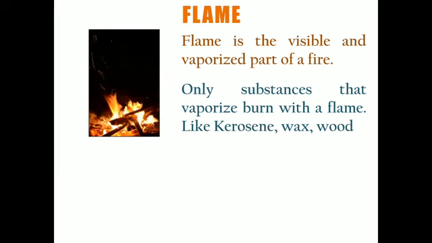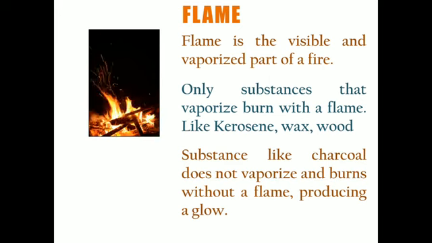Substances like kerosene, wax, wood, petrol generally vaporize first, and then these vapors burn in the form of flame. Whereas there are some other substances like charcoal which do not produce any kind of flame. Why? Because these substances do not vaporize.